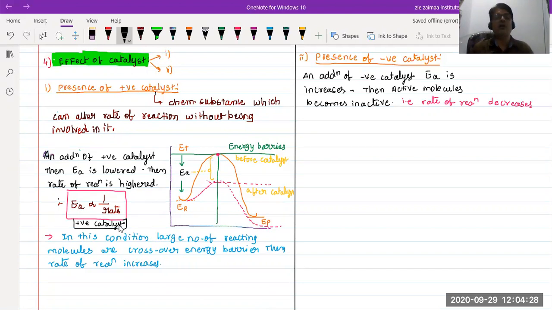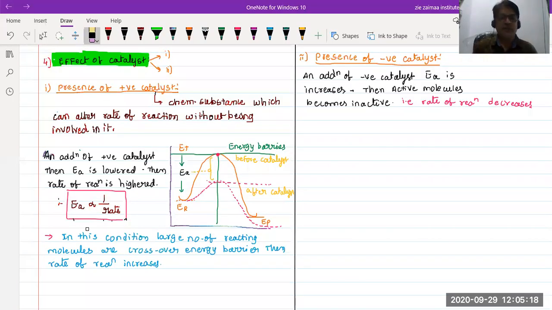Then what about the negative catalyst? With the addition of a negative catalyst, the energy of activation follows the same relation, isn't it? Whether positive or negative, the energy of activation is inversely proportional to rate. Here, in the negative catalyst, the energy of activation increases, then the rate will decrease. So there's no need to mention this separately for the positive catalyst as well as the negative catalyst, because this is the general relation. That's why I erased it over here.